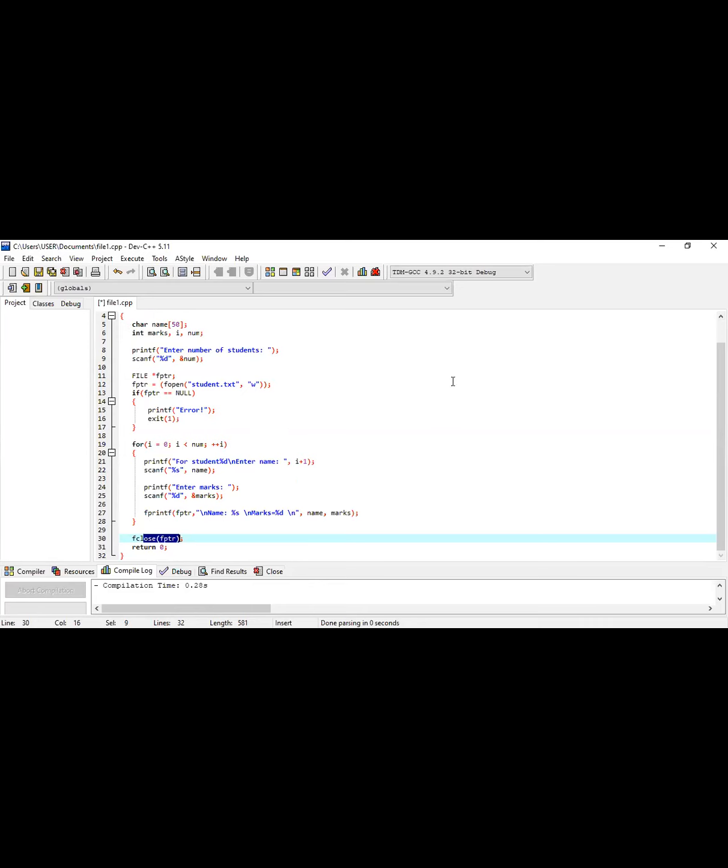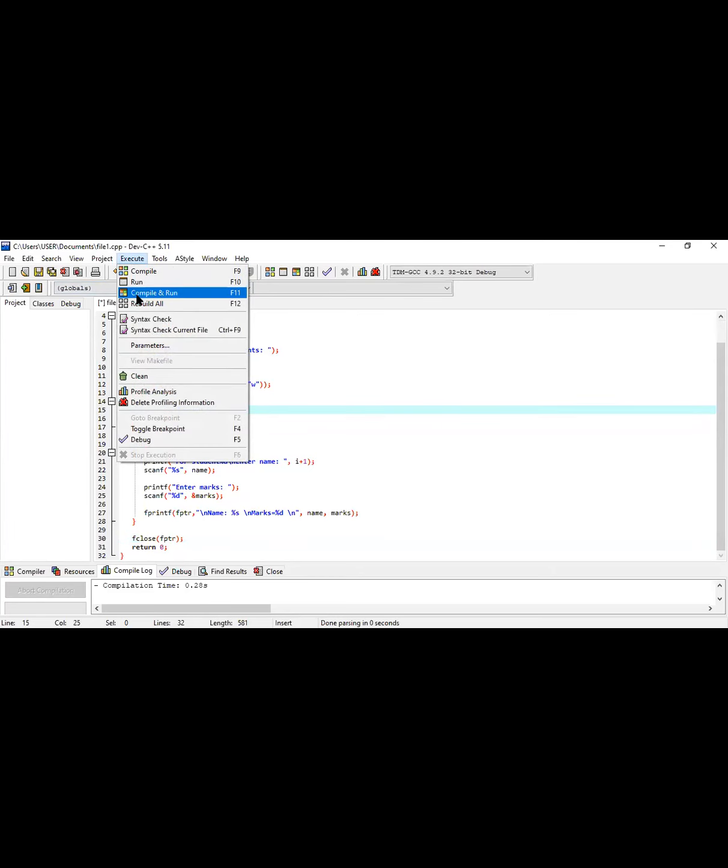Yes, Jai. Ma'am, in place of fclose ptr, can we use exit 0 directly? Yes, maybe. But if you don't use any fclose, then maybe there is a problem. So you have to return that and check. Okay, ma'am. Okay. So I'm now going to compile this one.